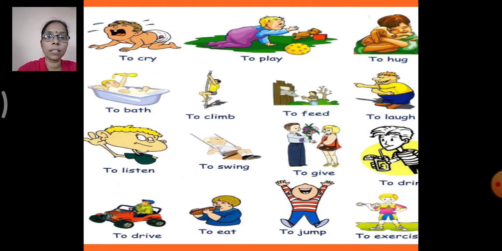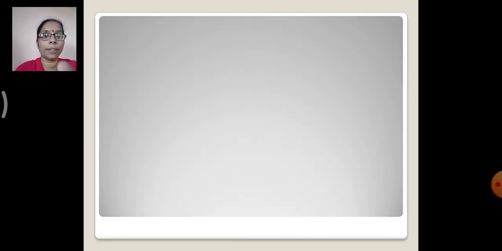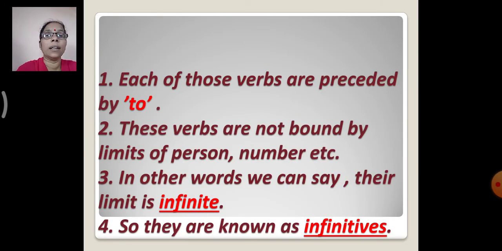So these action words, that is the verbs, are there, and what are they accompanied with, or what is the word along with it? It is the word to. That means to cry, to laugh, to play, to drink, to jump, to swing. All these actions are there along with the word to, right? Each of those verbs is preceded by to. So before every verb the word to is used.